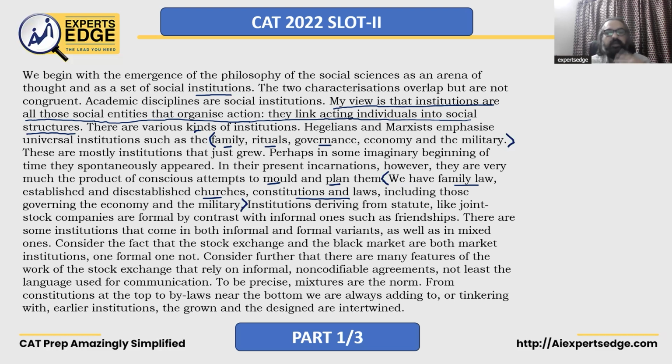So we first defined what are institutions, then we go on to define various kinds of institutions, right? Okay. To be precise, mixtures are the norm. From constitutions at the top to bylaws near the bottom, we are always adding to or tinkering with earlier institutions. So mixtures are the norm. We're either adding or tinkering. Tinkering is to change, chhedchhad karna. With earlier institutions, the grown and the designed are intertwined. They are interlinked.